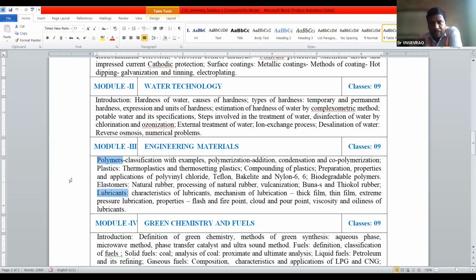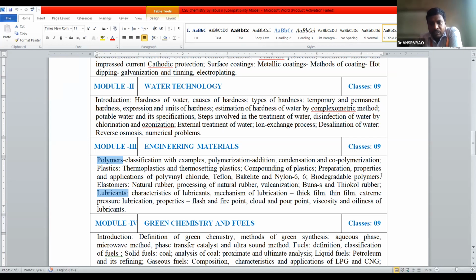After that we see types of polymerization. It includes three types: addition, condensation and copolymerization. After that we enter into one of the important polymers, plastics, and the types of plastics, which are mainly two types: thermoplastics and thermosetting plastics. To improve the strength of plastics, we apply compounding of plastics using various chemicals and ingredients. Then we see individual polymers from daily use, like polyvinyl chloride, Teflon, Bakelite and nylon 66, in three categories: preparation, properties and applications.